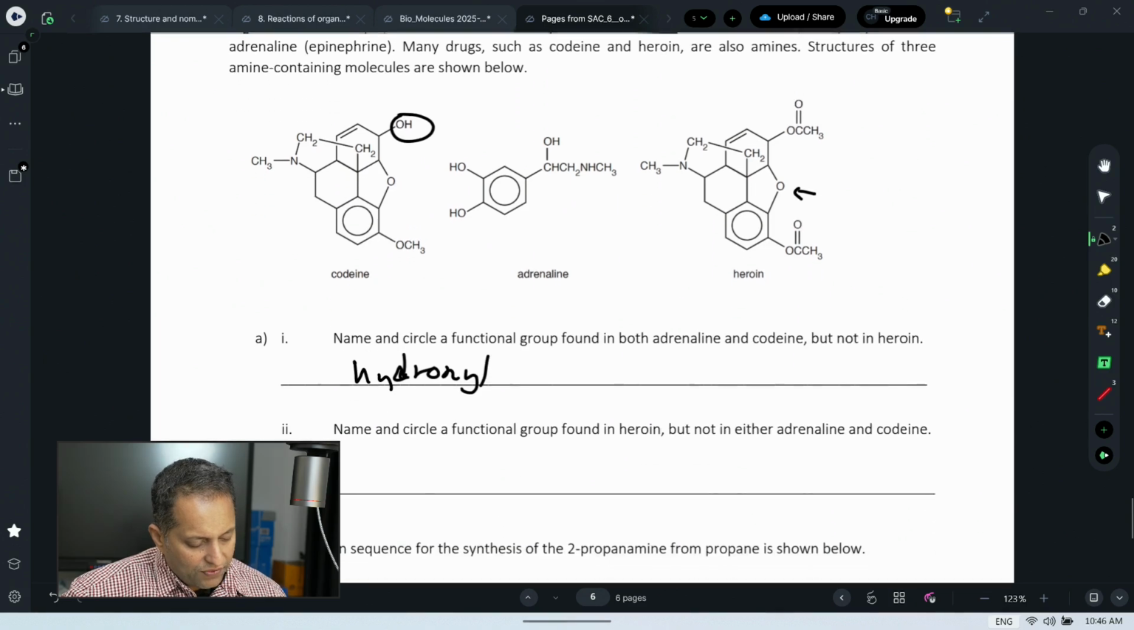That's hydroxyl. Name and circle the functional group found in heroin, but not in either adrenaline or codeine. Oh, that's simple as well. That's the ester functional group. This is ester. You see that? Make sure you don't circle the methyl. Don't circle the methyl part, then you won't get marks. Circle the ester. Make sure you don't circle the carbon of the methyl.